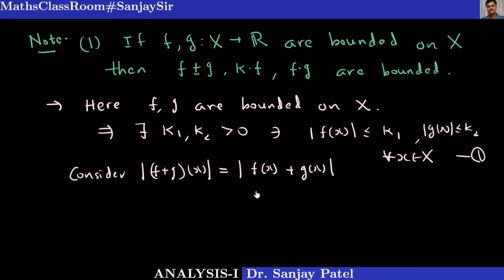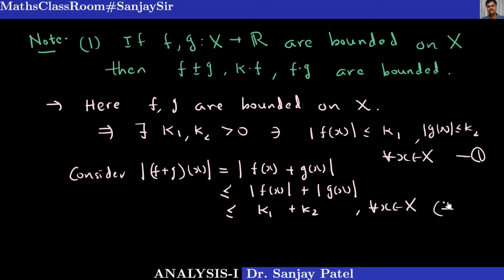And by applying the triangular inequality, I can rewrite this as less than or equal to mod of f(x) plus mod of g(x), because f(x) and g(x) are real numbers, and for any two real numbers a and b, we know that mod of a plus b is less than or equal to mod a plus mod b. And this is less than or equal to k1, and the second term is less than or equal to k2 for every x belongs to capital X. We are writing this because of result number 1.